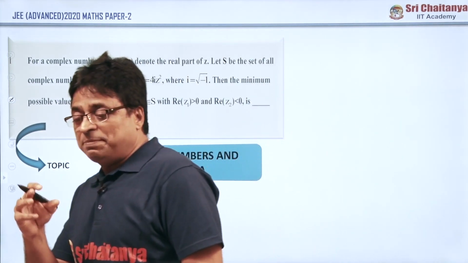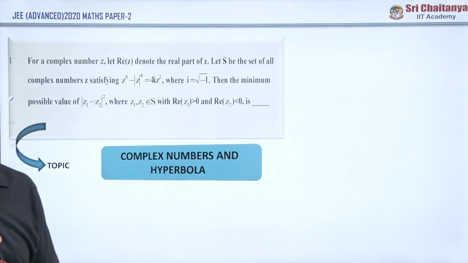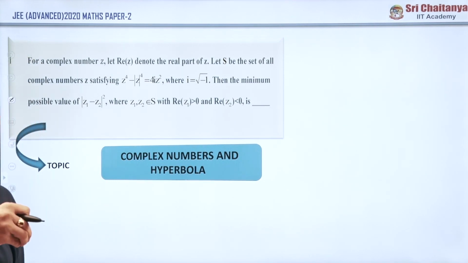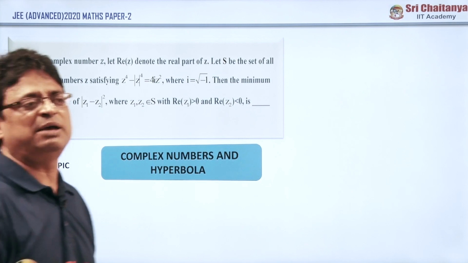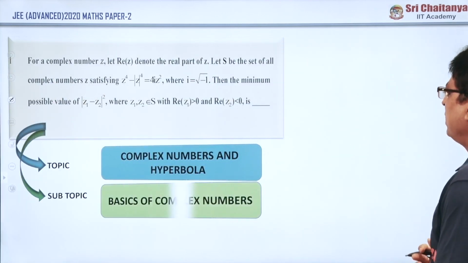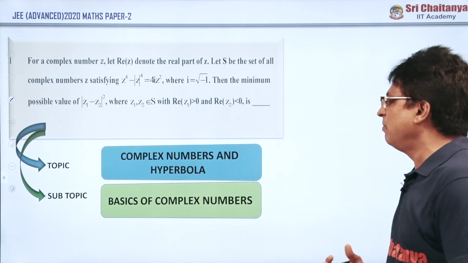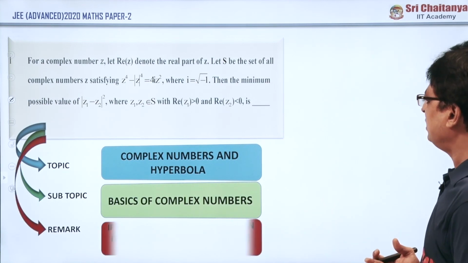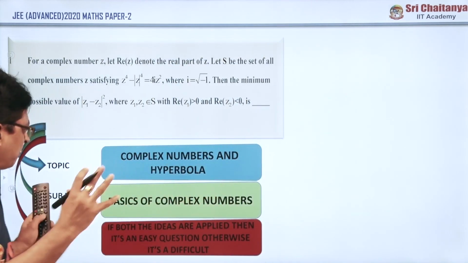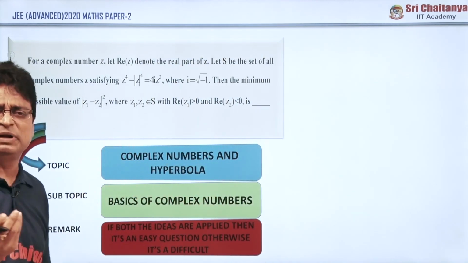Though the question appears in complex numbers, they have given a complexity tinged with a conic section linked with hyperbola, and the subtopic given is on basics of complex numbers only. Actually, the remark of this problem is that both ideas are to be applied. Actually, it is a very simple question.